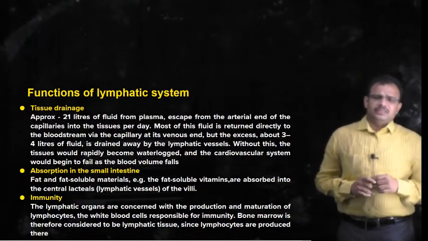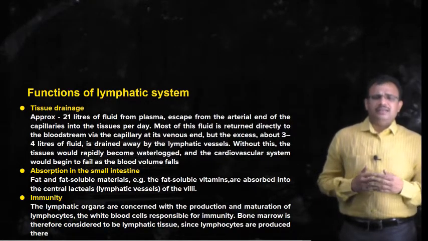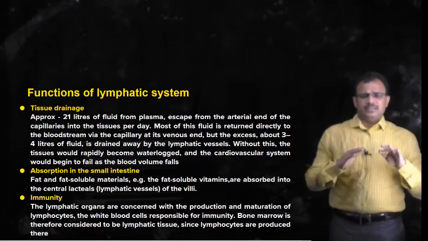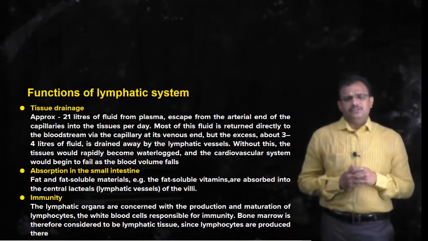In the small intestine we have seen that there are many villi and microvilli present in the inner layer, the mucosal layer of the small intestine.